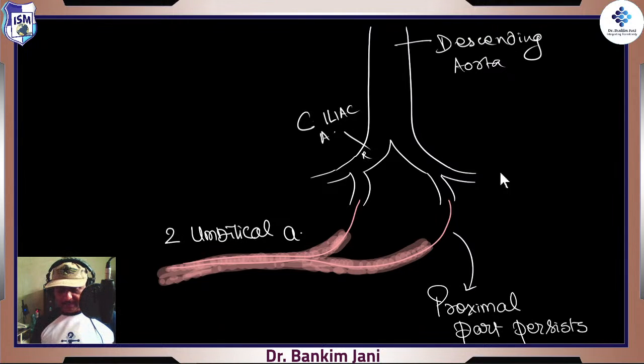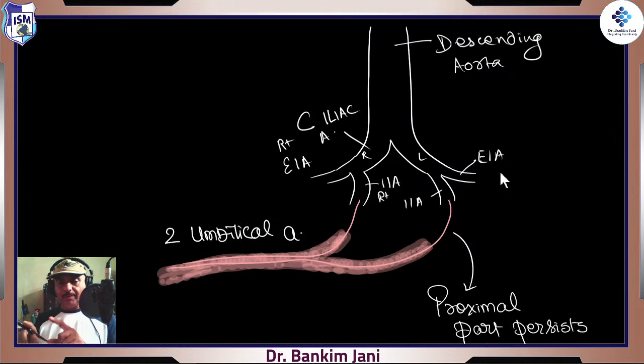And again the common iliac was divided into the external iliac artery and the internal iliac artery. From these internal iliacs, right and left, they both were forming the umbilical artery, and it was that umbilical artery which was going towards the placenta.